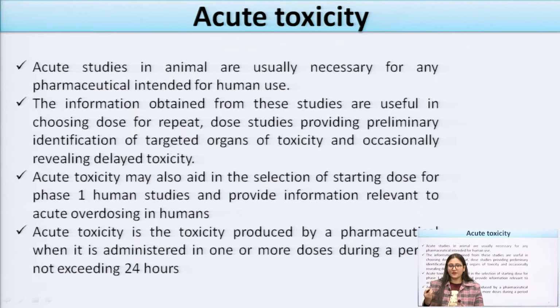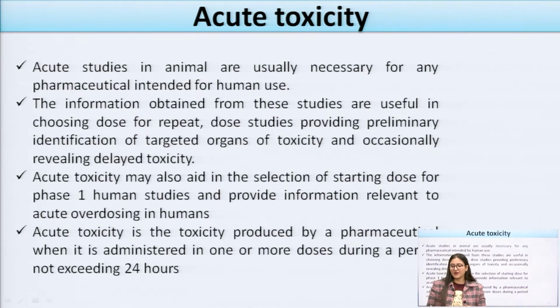As we study acute toxicity, it may also aid in the selection of the starting dose. From an acute toxicity study, we can determine the starting dose of any drug or any novel drug for phase 1 in humans. As I have already told you, in clinical trials there are mainly 4 phases. So these acute toxicity studies are mainly useful for the selection of the starting dose for phase 1, because in phase 1 we are using only 100 to 200 volunteers for our study.